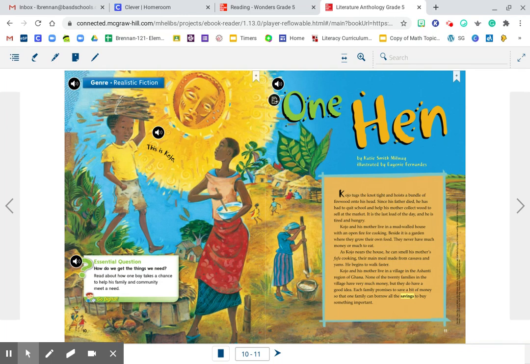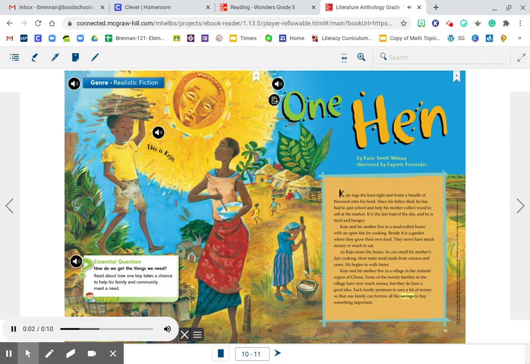Okay, here's how we access the main story and navigate through Wonders Online. If you notice when you click on the One Hen story, you've got some little microphone things here. When you click on those, it'll read things to you. Genre, realistic fiction. This is Kojo. So you can click on those and it will read it out loud to you.